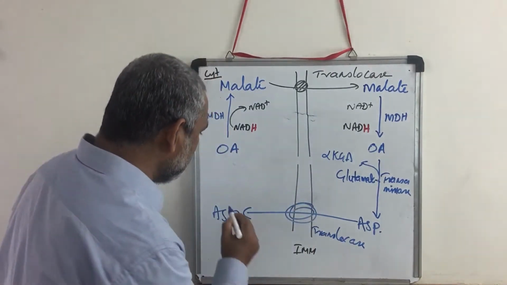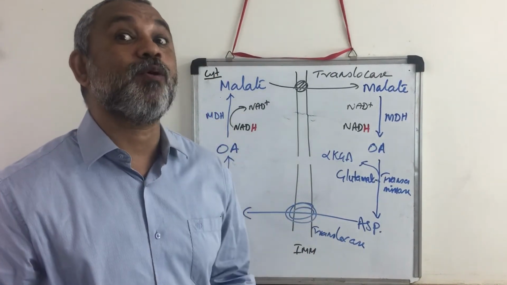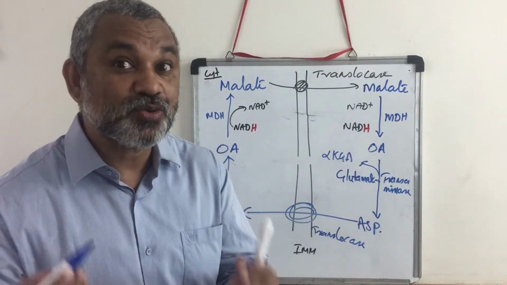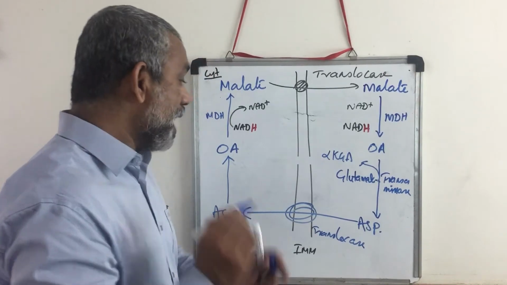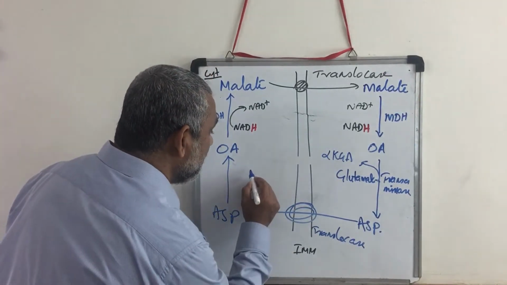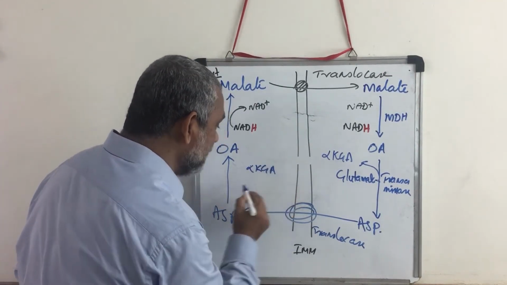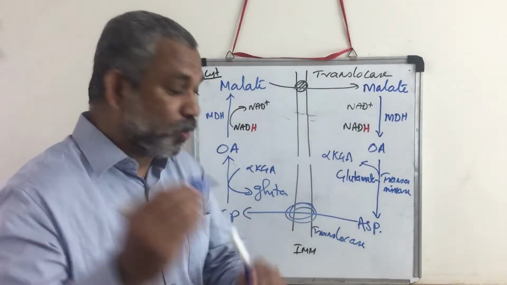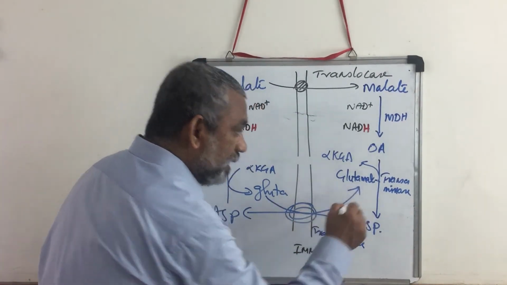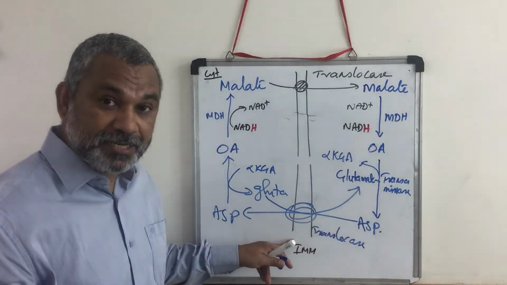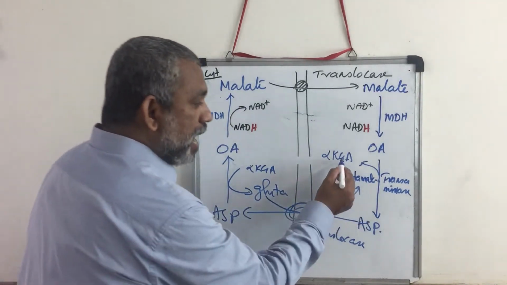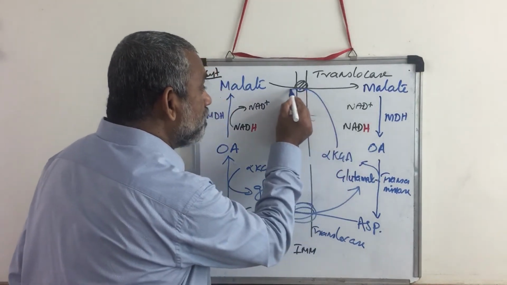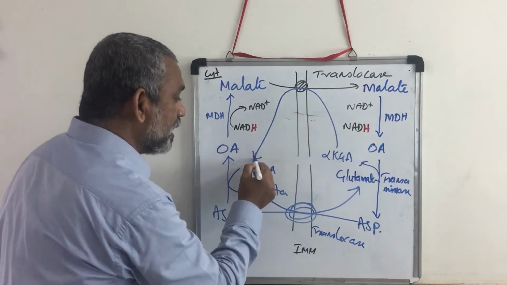In the cytoplasm, this aspartate is converted to oxaloacetic acid. So what will happen? You need a keto acid to receive this amino group, and that keto acid is going to be alpha ketoglutaric acid. It will get converted to glutamate. So therefore, glutamate will be the antipode of aspartate. It is transported. This alpha ketoglutarate is formed. As we have seen earlier, the antipode for malate is alpha ketoglutaric acid.